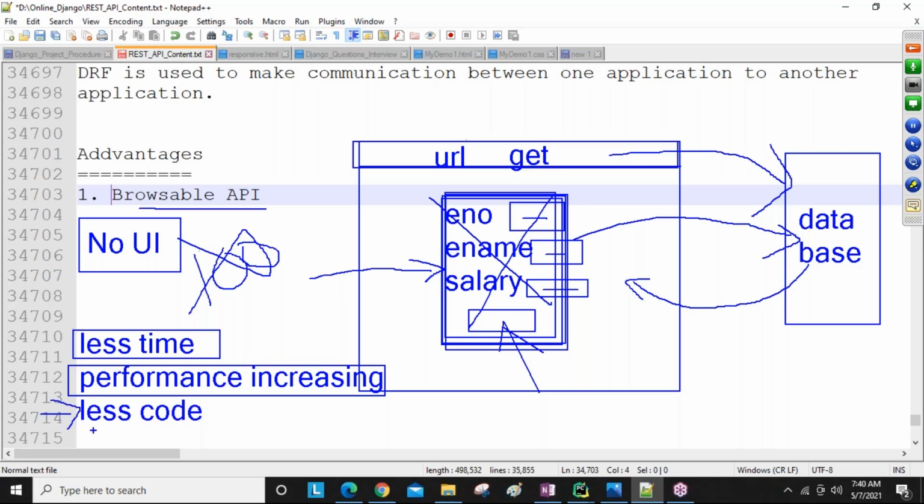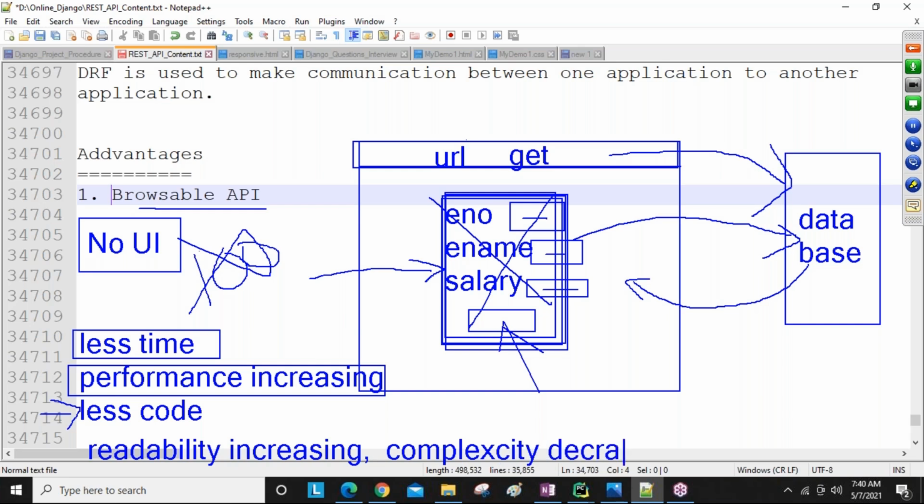Because of less code, readability is increasing. Less lines of code means it is easy to read, so readability increases. And next, complexity decreasing. Like these, there are all the benefits, guys.